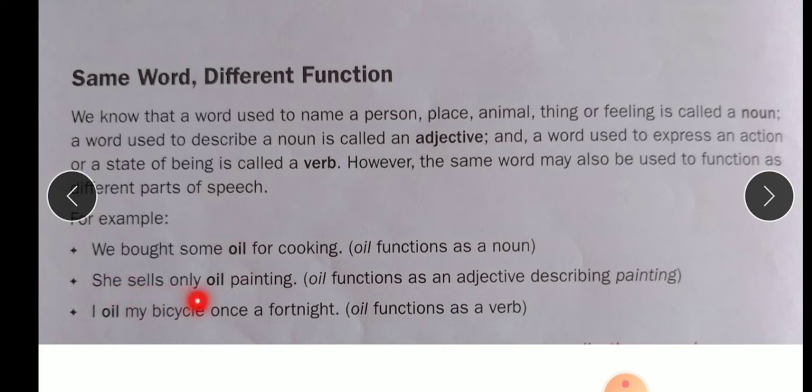She sells only oil paintings. Oil functions here as an adjective. It describes which kind of painting. I oil my bicycle once a fortnight. Now oil, the same word, is used here as a verb. When you put oil, it is called, I oil my bicycle once a fortnight. So the same word oil is used as a noun, as an adjective, and also as a verb.